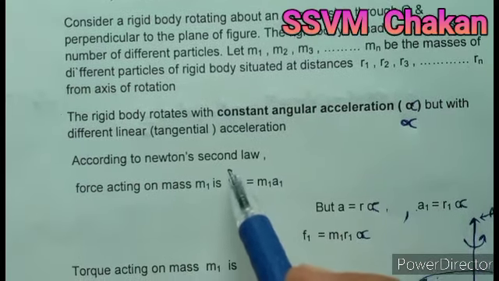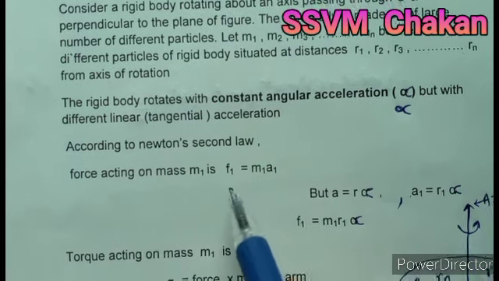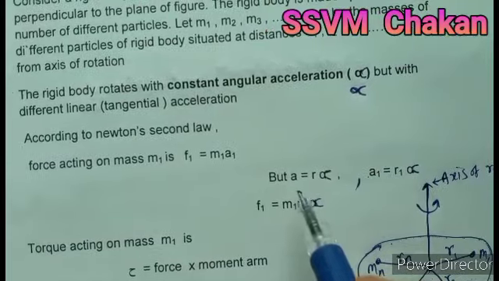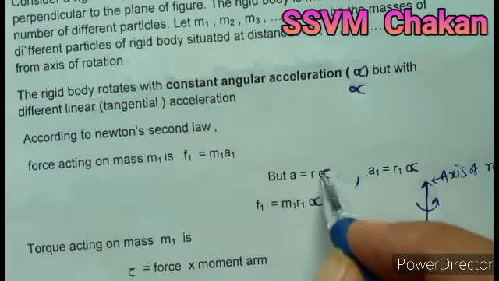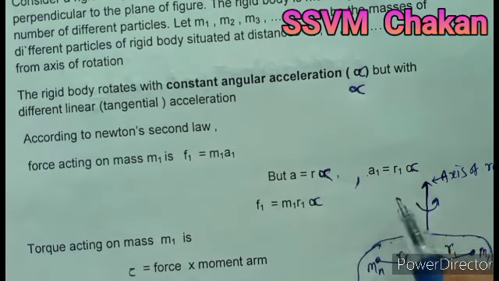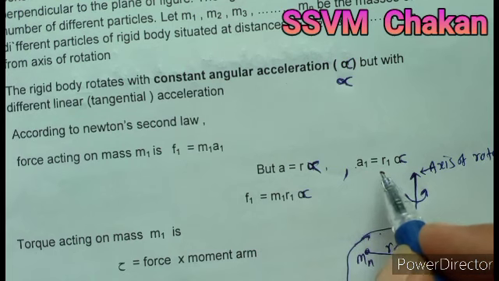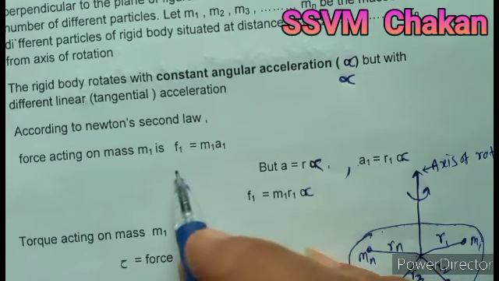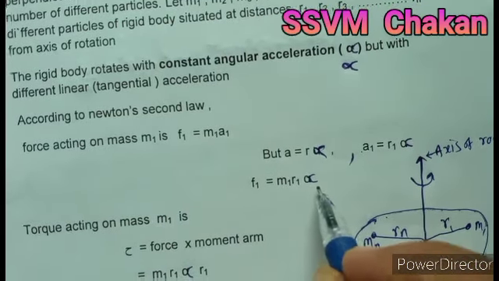According to Newton's second law, the force acting on mass m1 is F1, which is equal to m1 into a1, mass into acceleration. But we know the acceleration is equal to r alpha, that is radius into angular acceleration. So for the first particle, a1 is equal to r1 alpha. Substitute this value in the above equation, so F1 is equal to m1 r1 alpha.